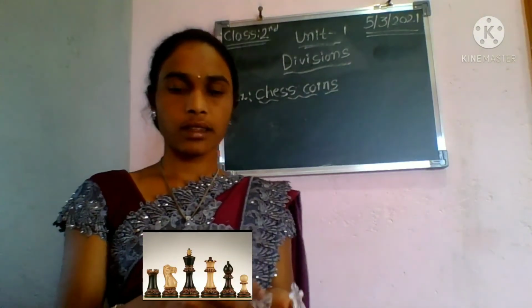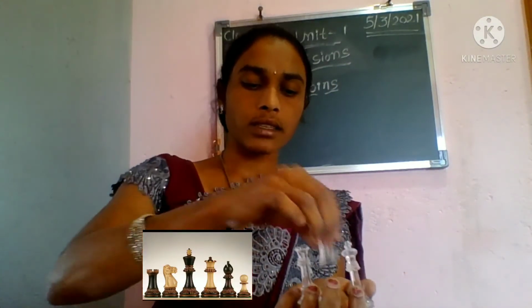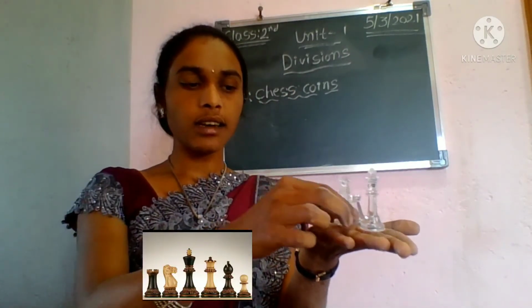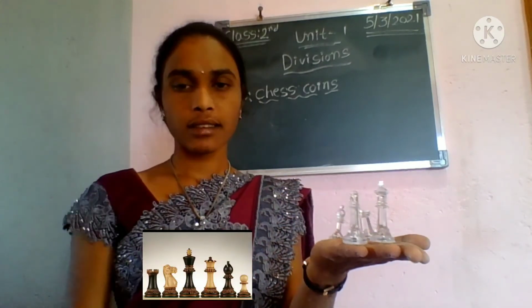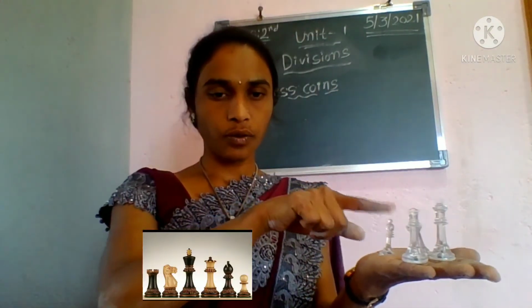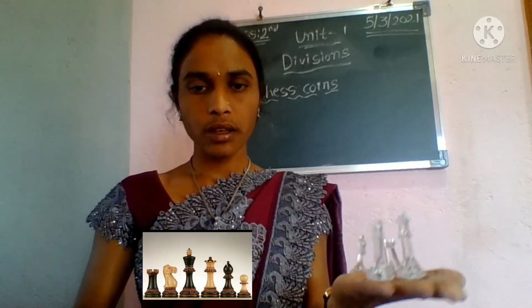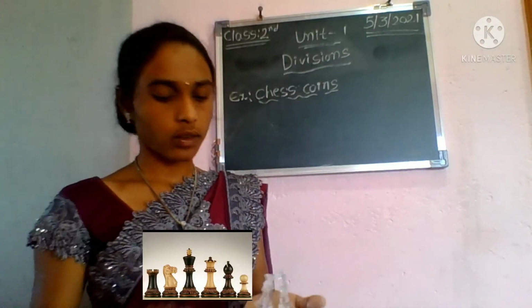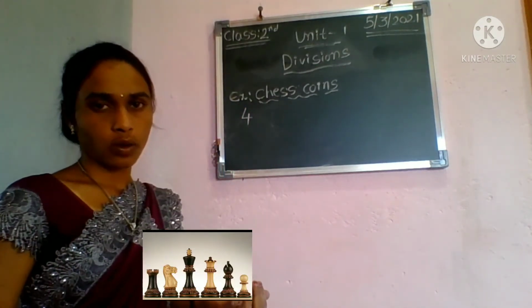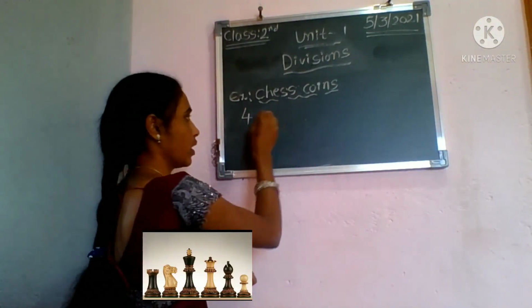See, I show you here chess coins. See, these are the chess coins. It's visible to you all now. See how many I have? Count with me. 1, 2, 3 and 4. How many chess coins do I have? 4 chess coins. Okay.